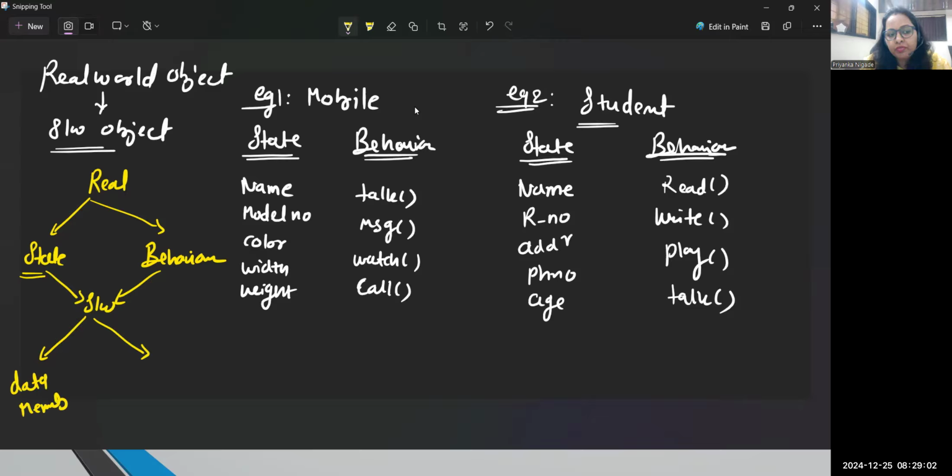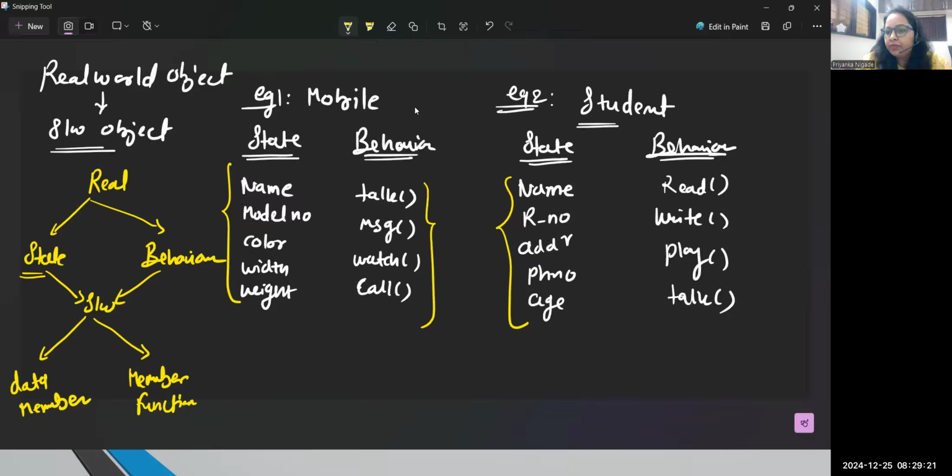Remember, in terms of programming, every state we call a data member, or you can just call it your data. And every behavior, we generally call it a member function. So this is the functionality. Technically, it is a functionality.